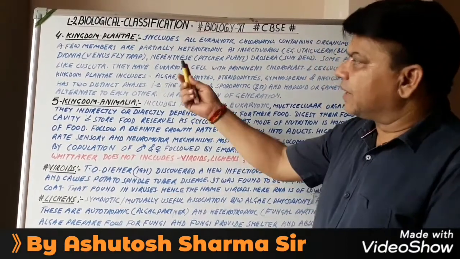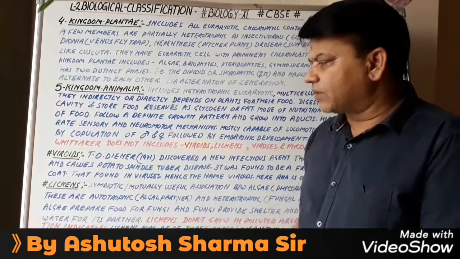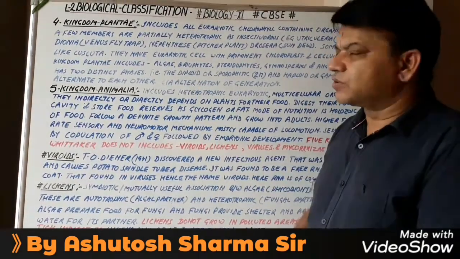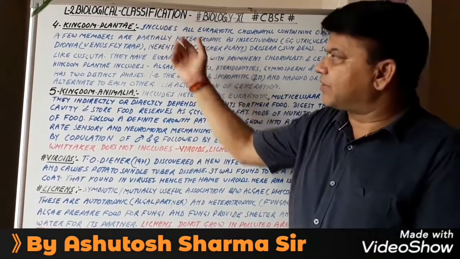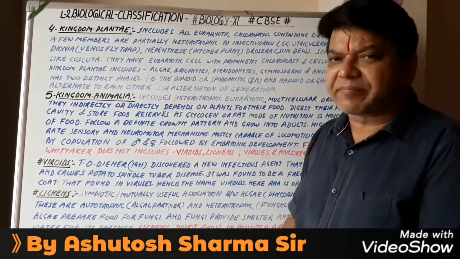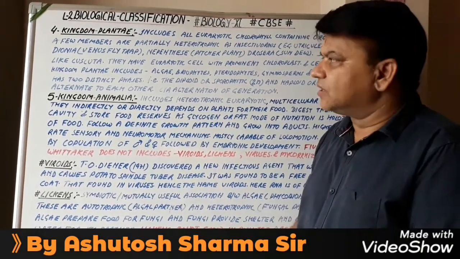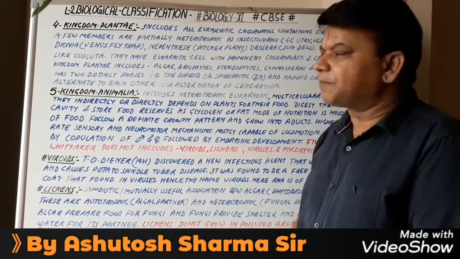Study Kingdom Plantae, Kingdom Animalia, Viroids and Lichens, the topics of the lesson Biological Classification. Either we study Kingdom Plantae and Kingdom Animalia separately in the next two adjacent lessons. So we go through these four important topics now.